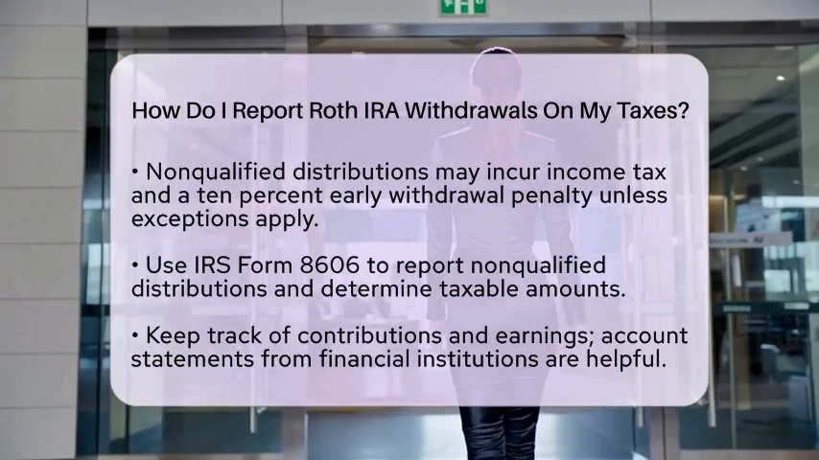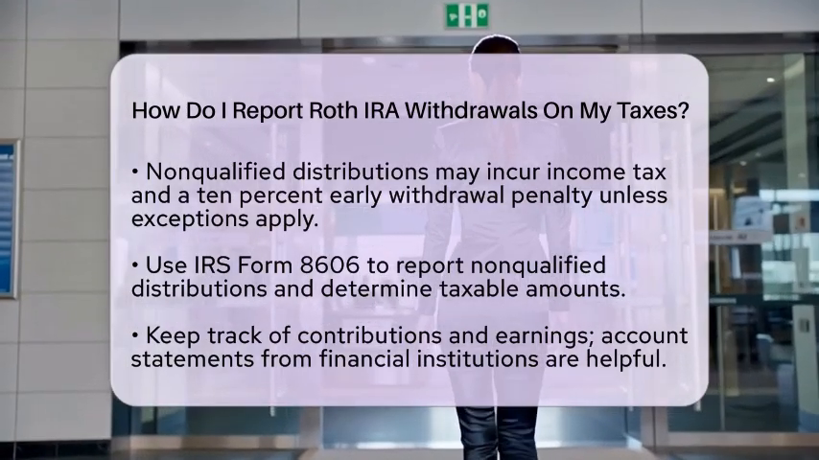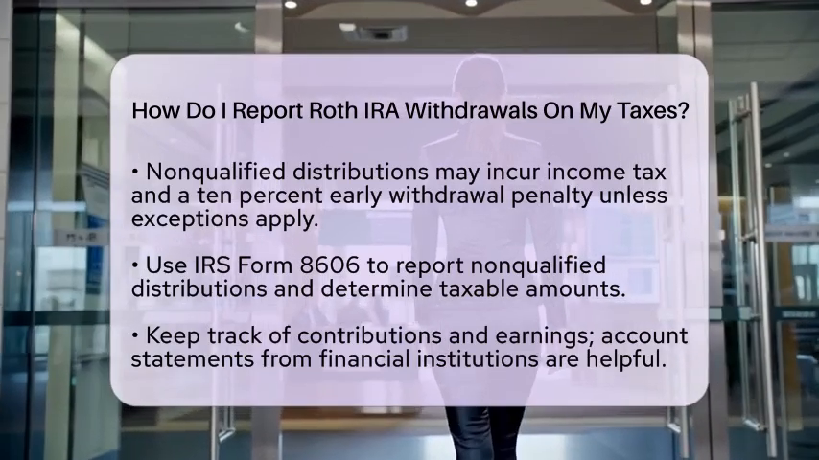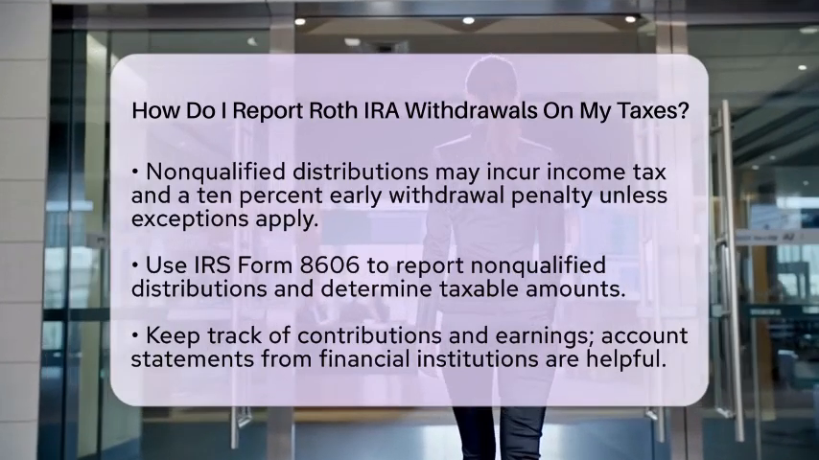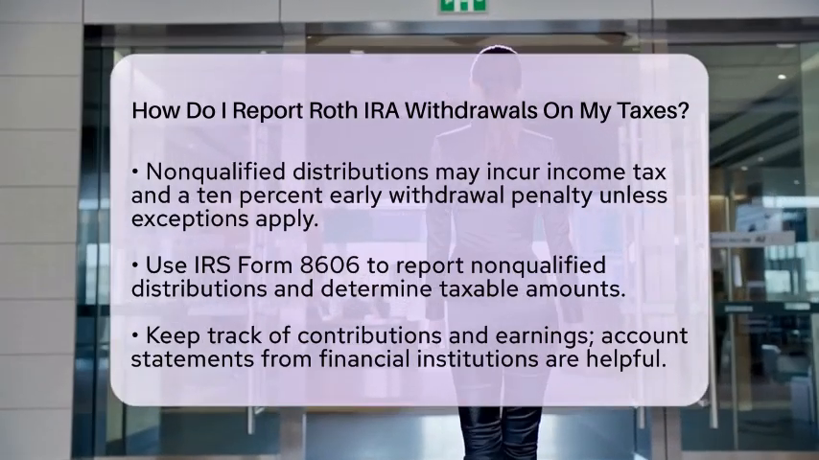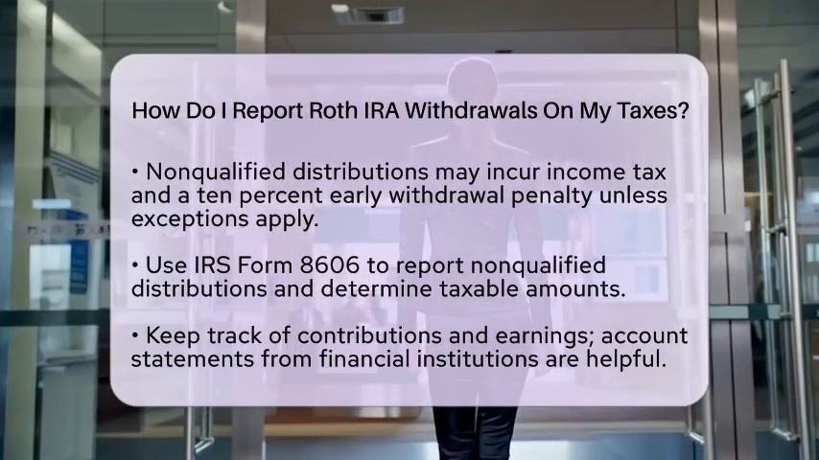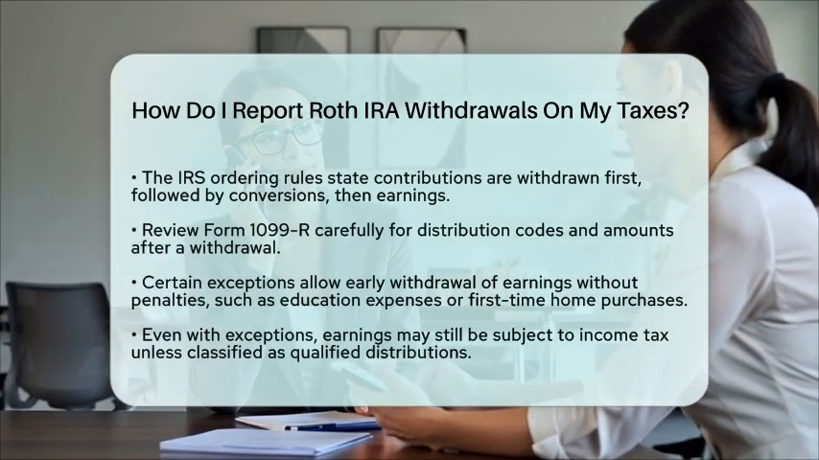When you take a distribution, your financial institution will send you Form 1099-R by the end of January following the tax year of the withdrawal. Review this form carefully to check the distribution code and amount. If you have non-qualified distributions, use Form 8606 to report them and calculate any taxable income.